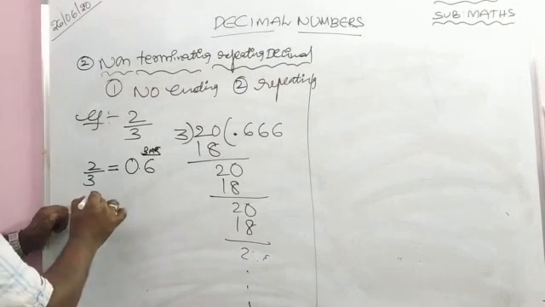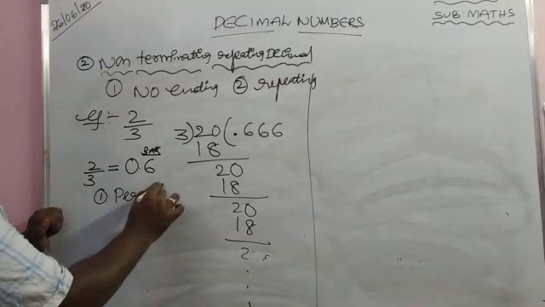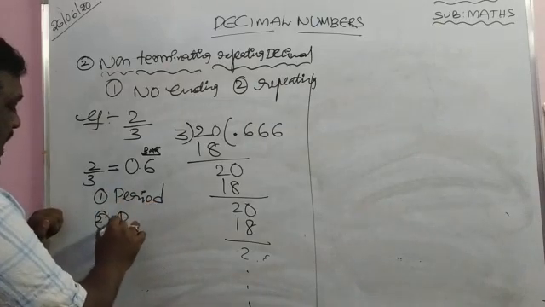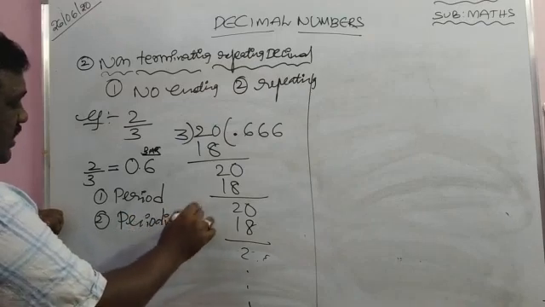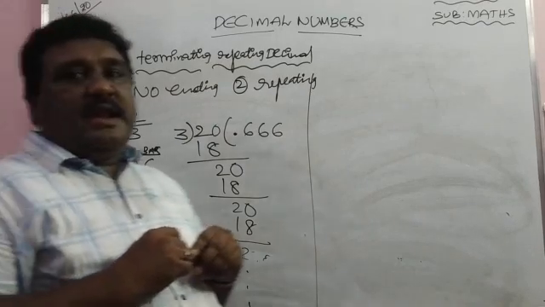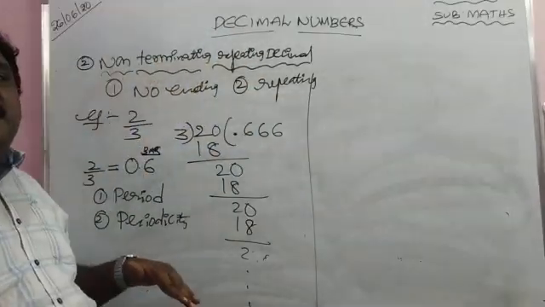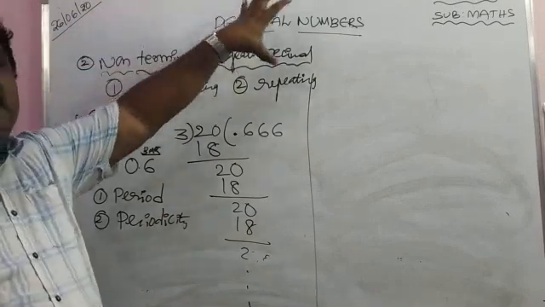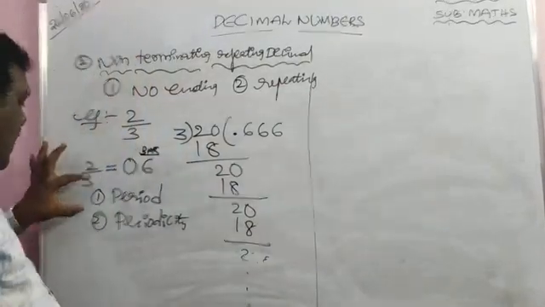Here we talk about two important definitions: number 1, period; number 2, periodicity. Only in a non-terminating repeating decimal do we talk about period and periodicity. What is period?